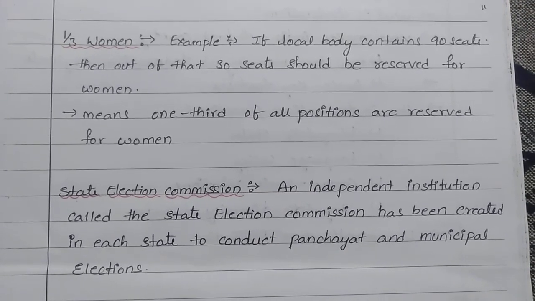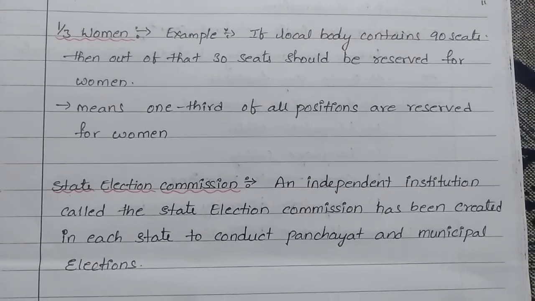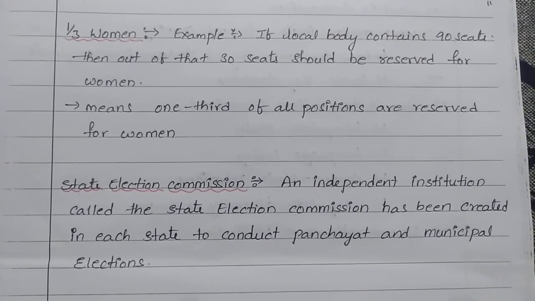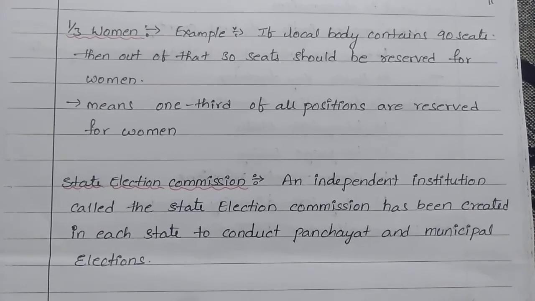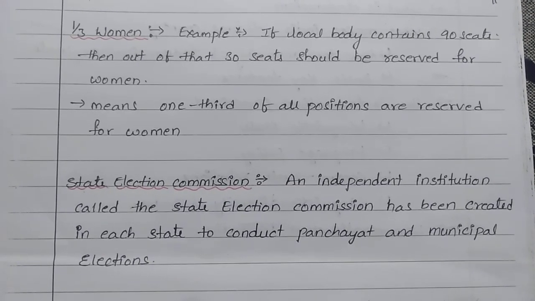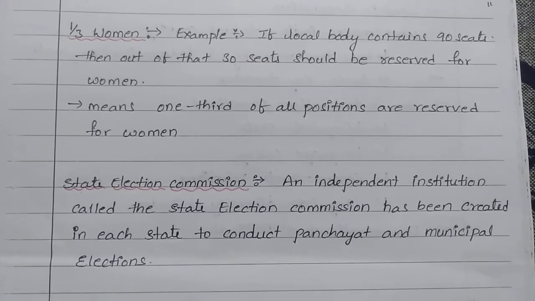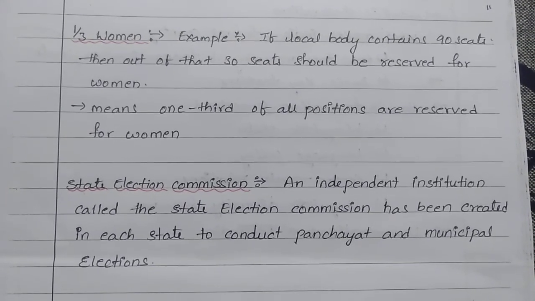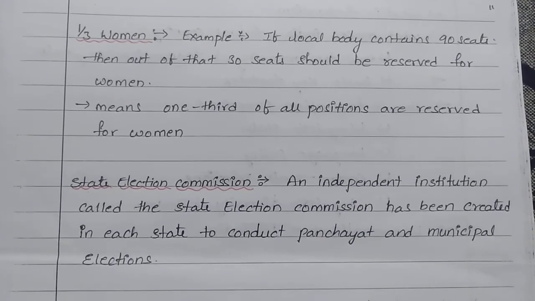One third of all positions are reserved for women in the local self-government, whether it is ward member, sarpanch, mandal parishad president, zilla parishad chairman or ZPTC member. One third should be reserved for women.